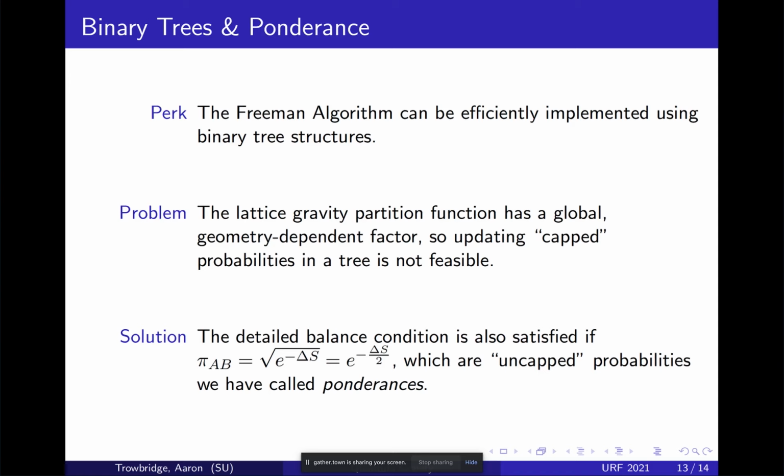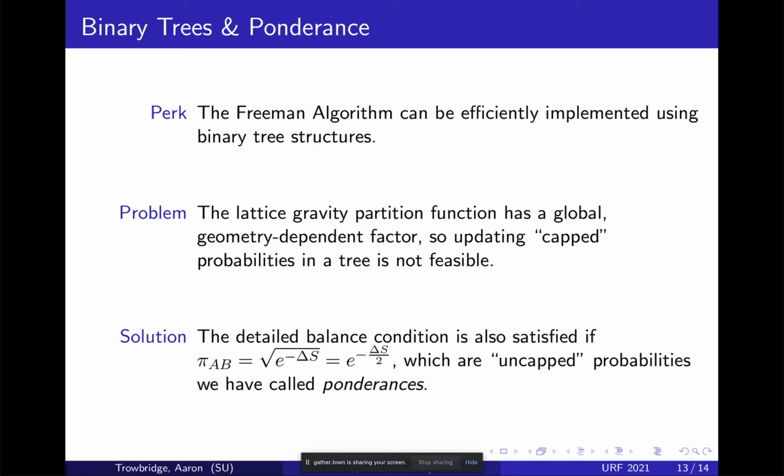The problem is, going back to the lattice quantum gravity partition function, we had a global term, and our probability pi AB that we came up with was capped at 1. So if we want to update those probabilities after each move, we can't really do that because there's this global factor in there. It's very not obvious how to do this, and we never figured out how to do this.